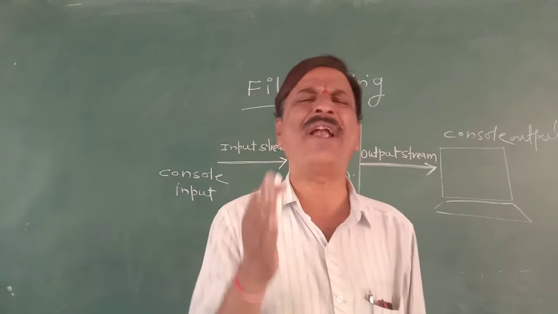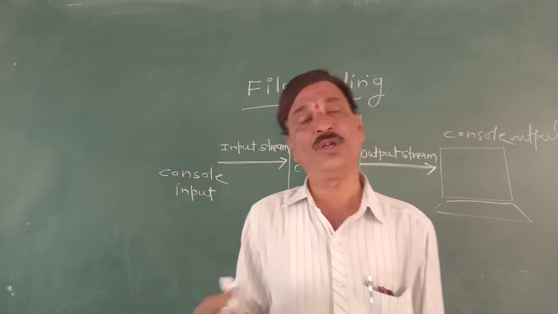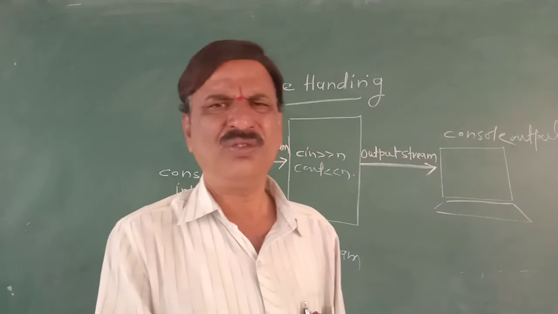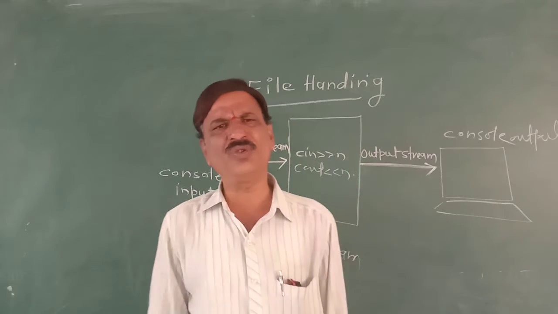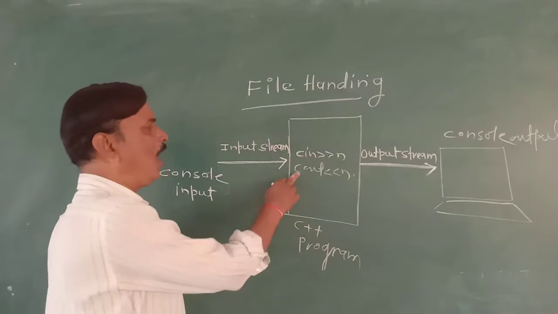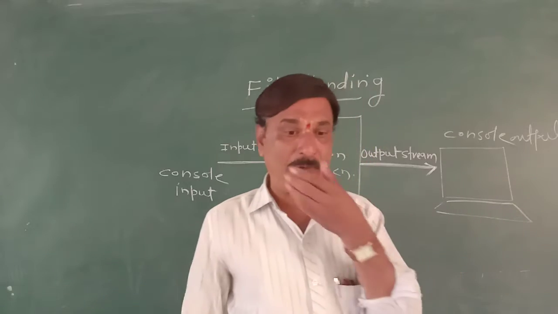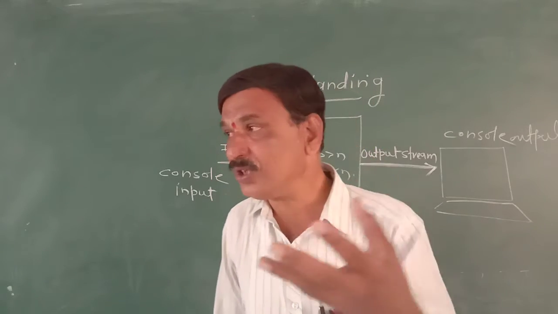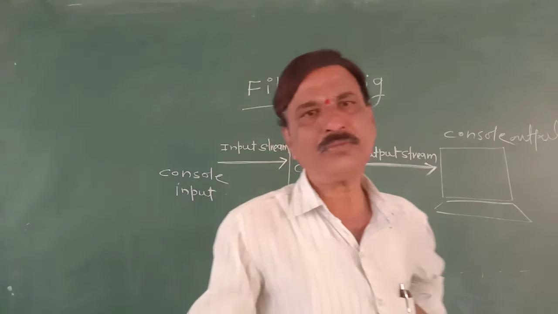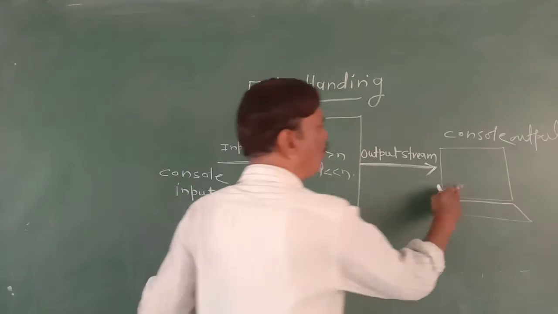Because the keyboard is the default input device, it is not necessary to say that write a program in C++ to read the data from the keyboard and print the square on the screen. Keyboard and monitor are by default the input and output devices respectively. cout, console out, and who is the console output device? That is by default the monitor. That's why whenever we use the cin and cout statements, the input output stream is established, and the console input device keyboard and console output device monitor are connected.